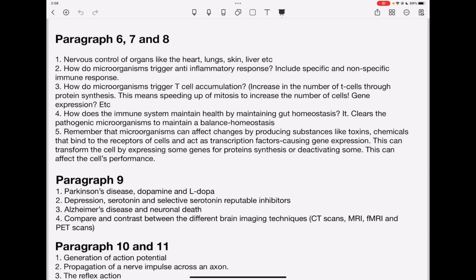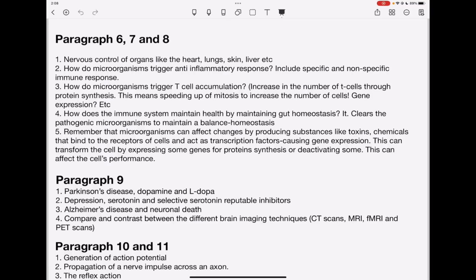You also need to know about how the immune system maintains health by maintaining gut homeostasis. For example, it clears away the pathogenic microorganisms in order to maintain a balance of the normal gut flora. You need to remember that microorganisms can affect changes by producing substances or toxins or chemicals that bind to receptors of cells and act as transcription factors, causing gene expression.